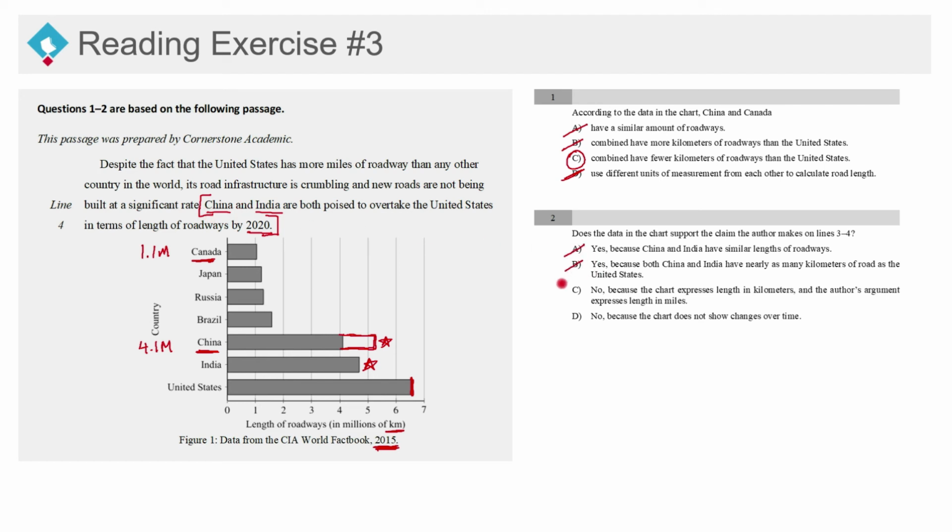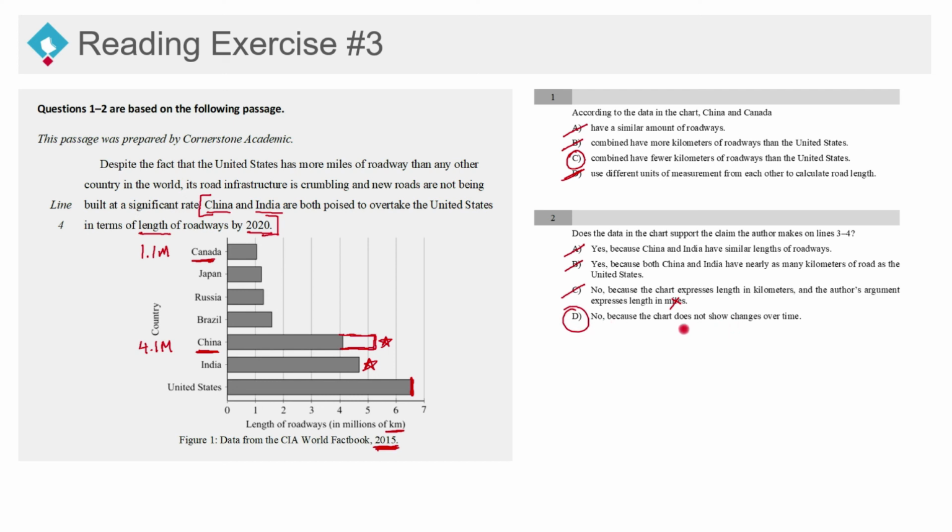So A and B will immediately be out because they're both answering yes in the affirmative. And C, no, because the chart expresses length in kilometers and the author's argument expresses length in miles. First of all, there's nothing in miles, so miles doesn't even show up in the actual argument that the author makes. And even if it was, what difference does it make? All it's talking about is a length, and length is given in kilometers or miles. There's nothing here to suggest that India and China will take over the United States in terms of length of roadways. So it doesn't really matter what they express it in. So C is out, which leaves us with D. That is our correct answer.